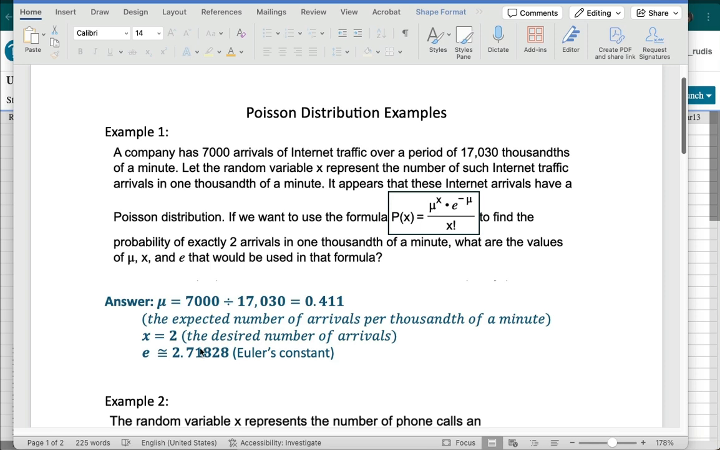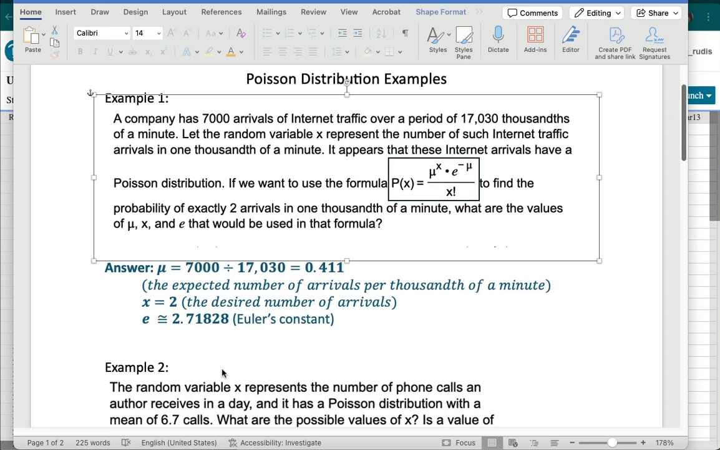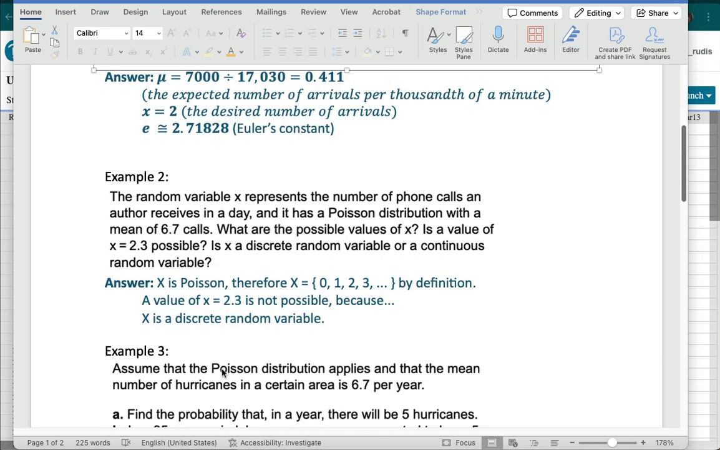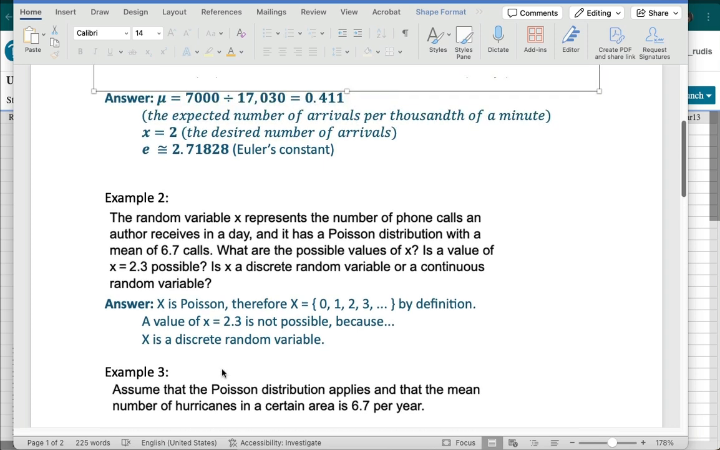with. So those are the 3 things that you would have to plug into that formula there if you were actually just using a calculator to calculate the probabilities. But we're going to be using StatCrunch. As a general rule, that's what we're going to be using. So let's look at example 2 here.